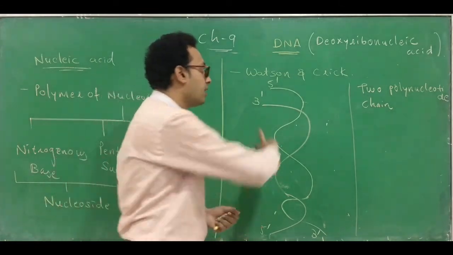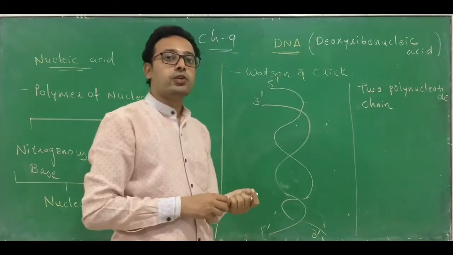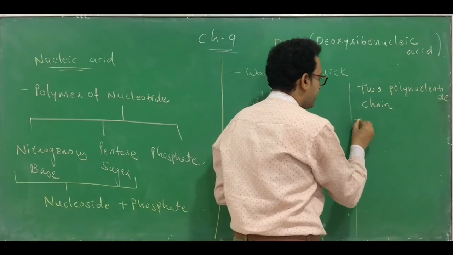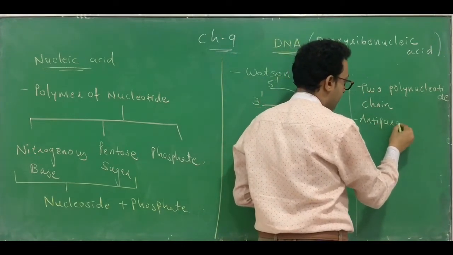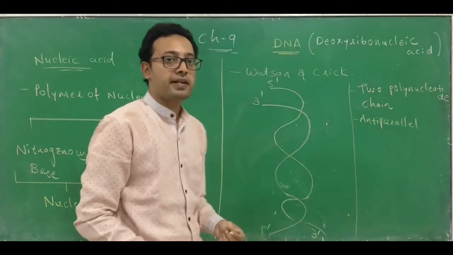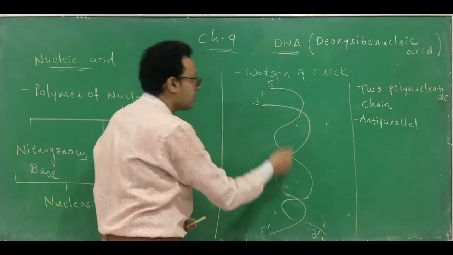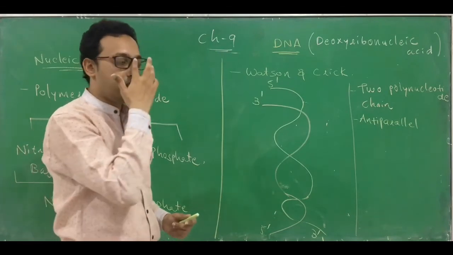I again repeat, how many nucleotide chains are present in the structure of DNA? Two polynucleotide chains are present in the structure of DNA. And they are arranged anti-parallel to each other. Anti-parallel means one chain is running from 5' to 3', another chain is running from 3' to 5'. So there is an anti-parallel arrangement.